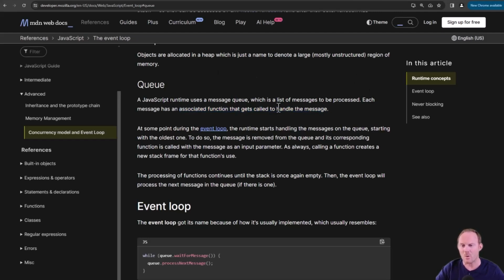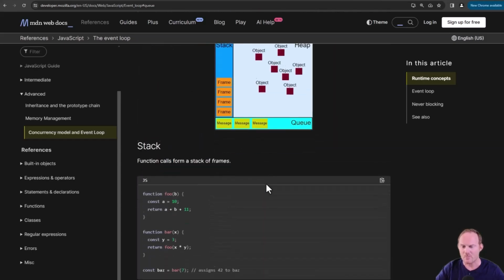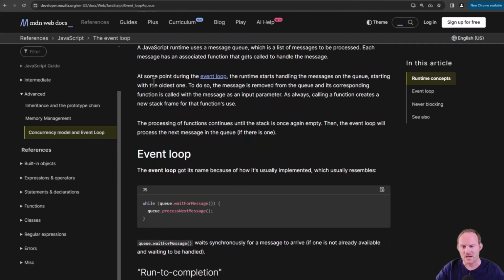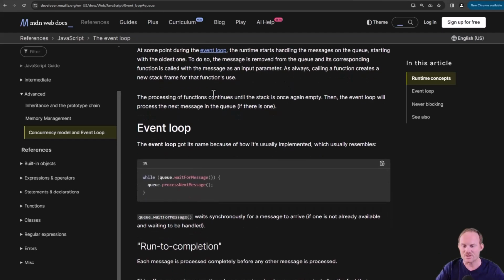So these are the callbacks that are getting put in the queue down below, and they will run when the stack is empty. At some point during the event loop, the runtime starts handling the messages on the queue. That's pretty much always going to be when the stack is empty. Starting with the oldest one. This is FIFO, so first in, first out. To do so, the message is removed from the queue, and its corresponding function is called with the message as an input parameter. Right here, as always, calling a function creates a new stack frame for that function's use. The processing of functions continues until the stack is once again empty. Then the event loop will process the next message in the queue if there is one.